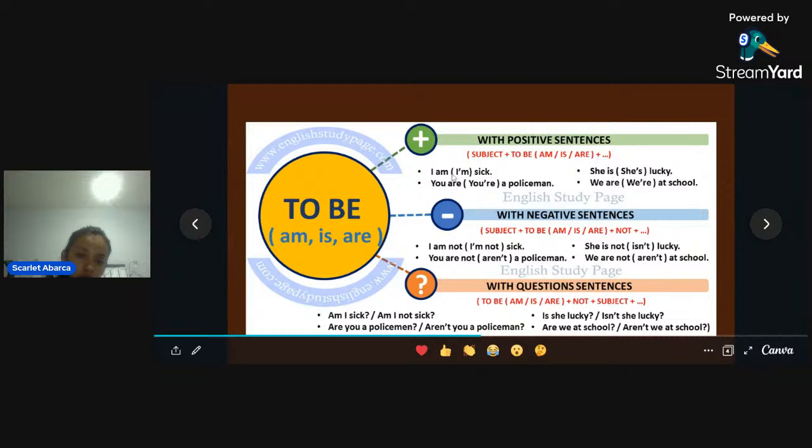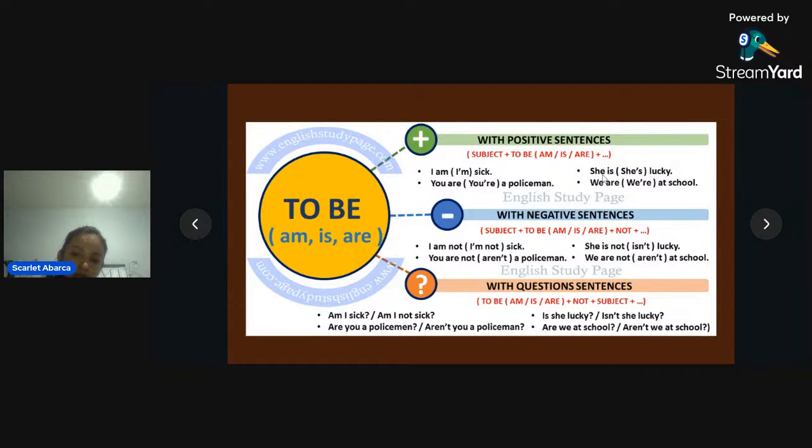Here is the contraction of I am, I'm sick, but it's the same structure. We have subject here, that is you, to be, is, or are, in this case are, and the complement. You are a policeman. And the contraction you're.